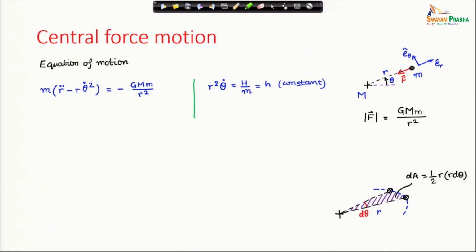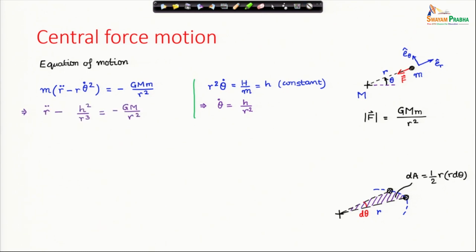Now, if r square theta dot is a constant, theta dot can be represented in terms of r as small h by r square, which I can substitute in the governing equation and get an equation completely in terms of r.